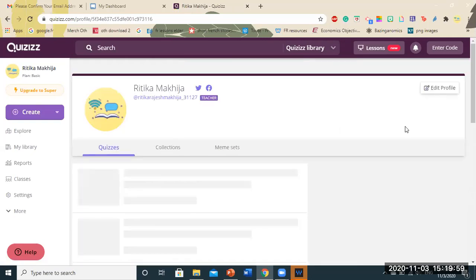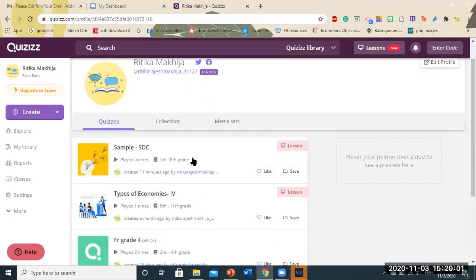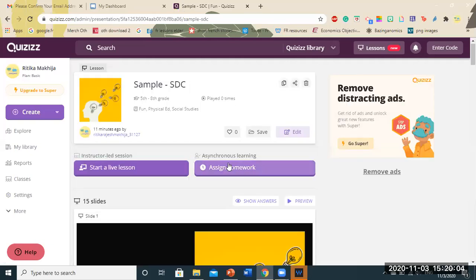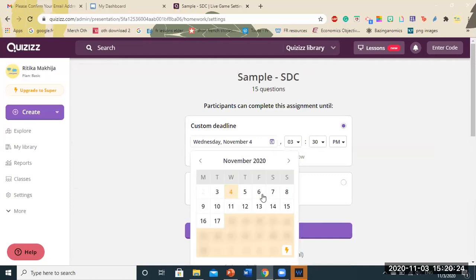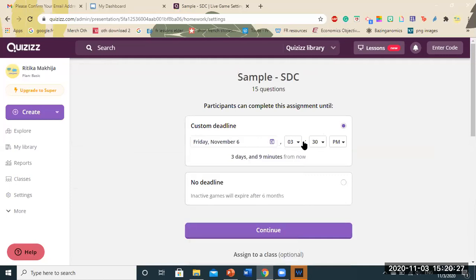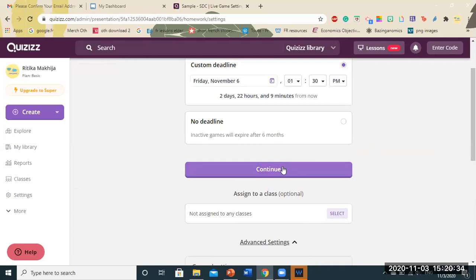Another way is to assign that particular quiz, to assign that particular lesson. So you can see your assign homework, that is asynchronous learning. So you will share the link of this particular quizzes to your learners, to your students. Obviously, because you're sharing it as an assignment, it's better if you can keep a deadline. So let's say today is 3rd November. I want my students to submit it on, let's say, 6th November. The time also can be edited. So let's say I want it at 1:30 p.m. Okay. And I just continue.